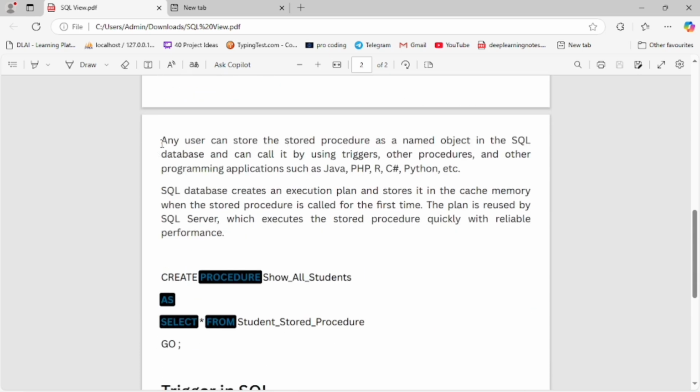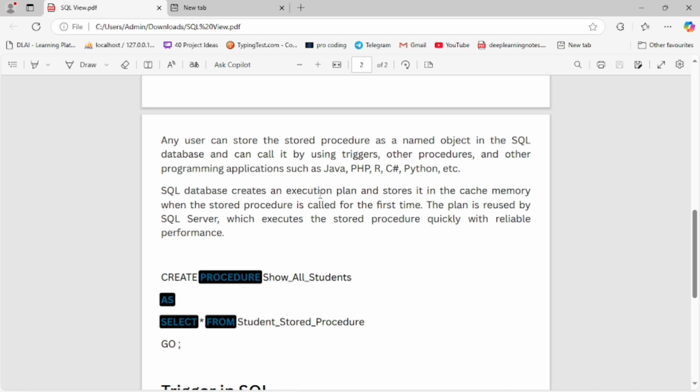Any user can store the stored procedure as a named object in the SQL database and can call it by using a trigger or another procedure and other programming applications such as Java, PHP, R, C Sharp, Python and so on.